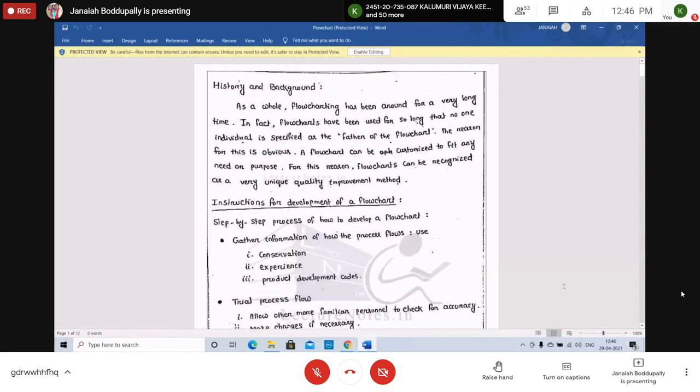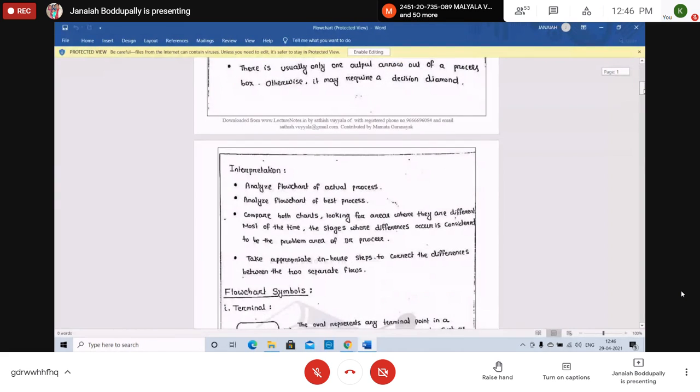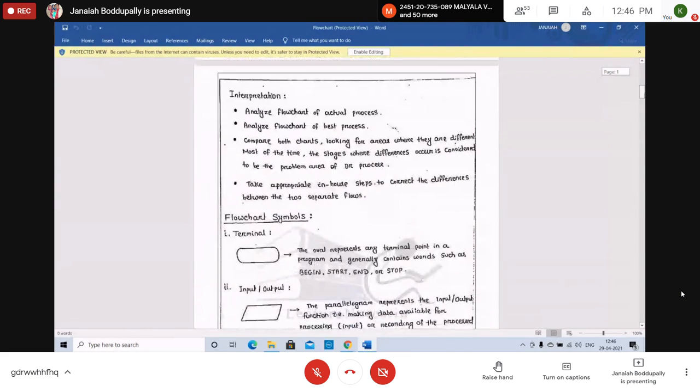This is about algorithm. What is flowchart? Any one of you? What is flowchart? Graphical or pictorial representation of an algorithm is called flowchart.